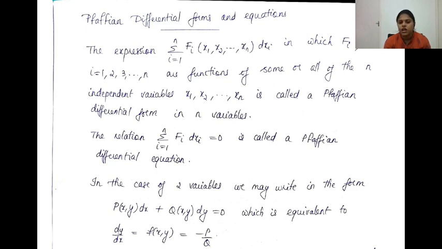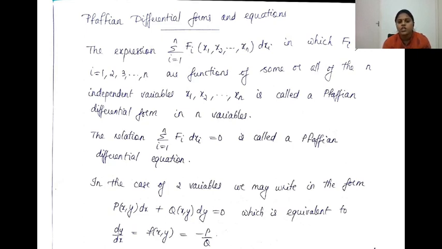So if you have an equation of the form M dx plus N dy equal to 0, if you can find the differential d phi equal to 0 without any kind of adjustments, such a differential equation is said to be exact. If it is not exact, we have seen you can find integrating factors. Multiply with the integrating factor, then your equation can be made exact. That is the case when you have two variables x and y.